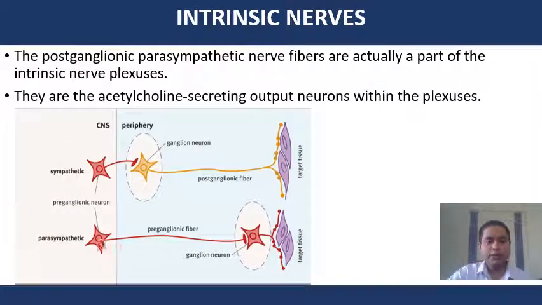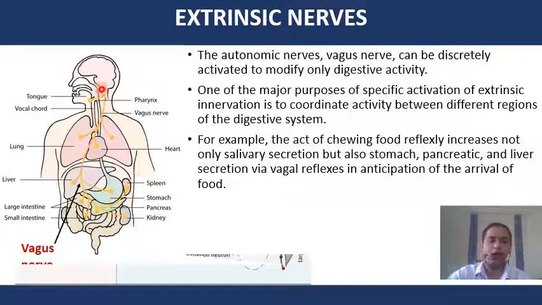The postganglionic parasympathetic nerve fibers are actually a part of the intrinsic nerve plexus, and they are acetylcholine-secreting output neurons within the plexus. The autonomic nerves, that is the vagal nerve, can be discretely activated to modify only digestive activity.